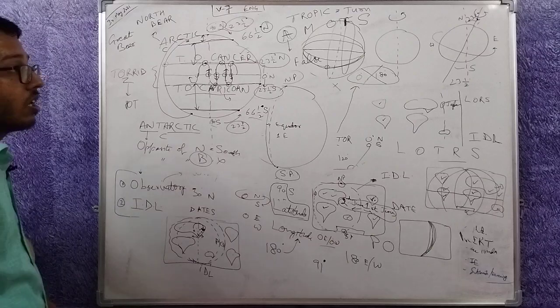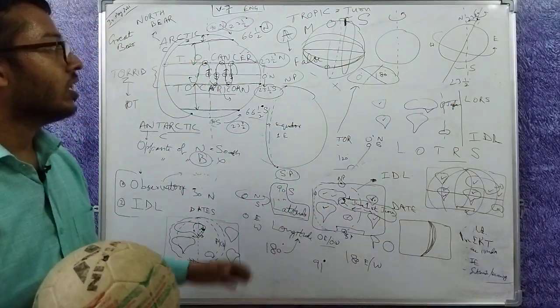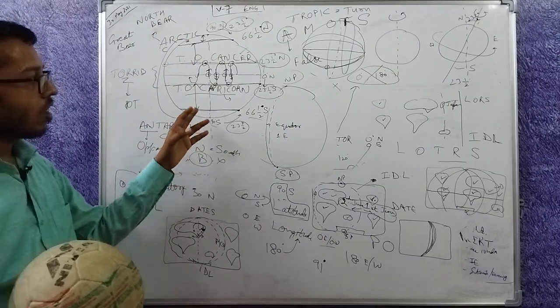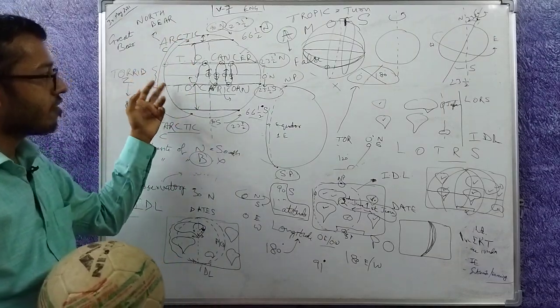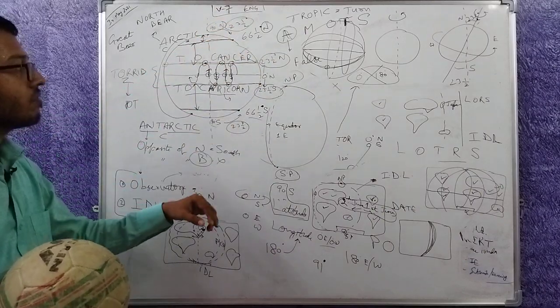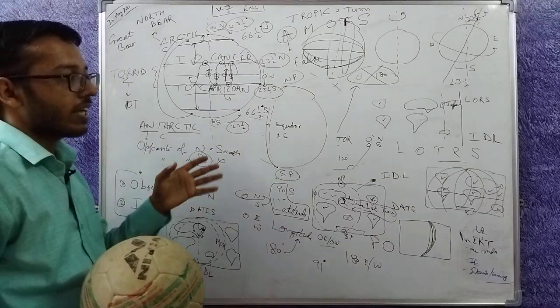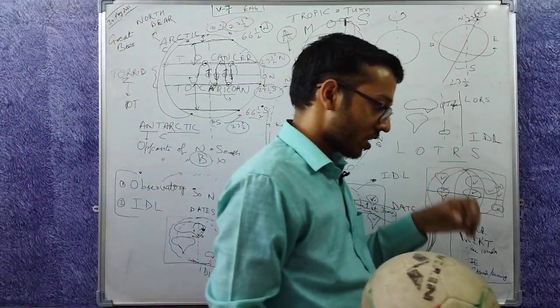This will come in great detail: how this 23.5 degree works, why tropics have been defined because of it, why Arctic Circle and Antarctic Circle are defined, and so on in the next classes. This is in our syllabus in great detail.